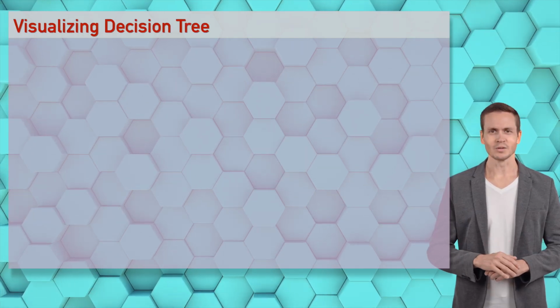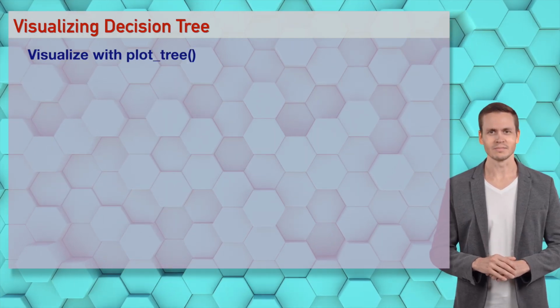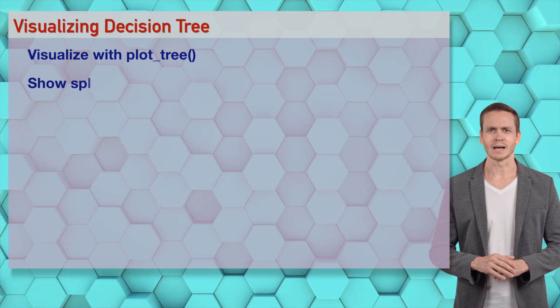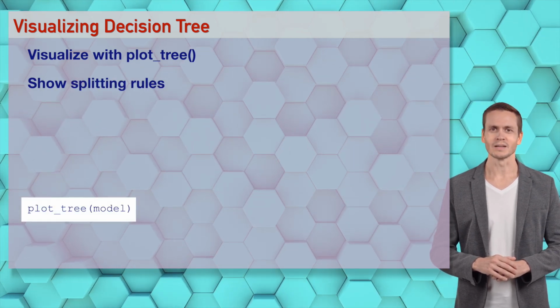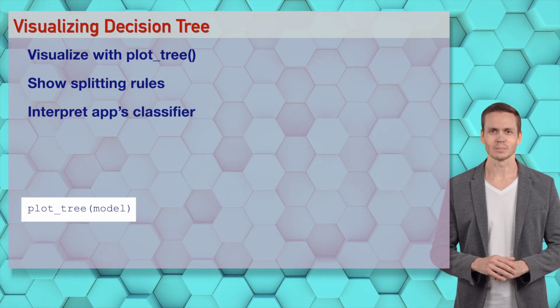Wizards, plot_tree(model). Visualizes the tree like a sexy diagram for Sophia, showing AI rules. It's a visualization party. Let's drop this code beat.